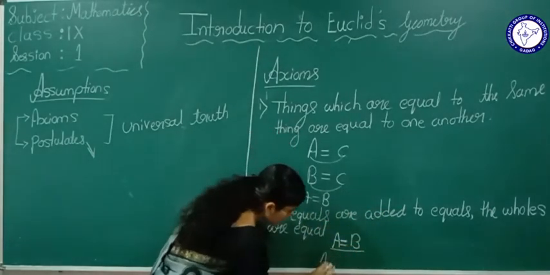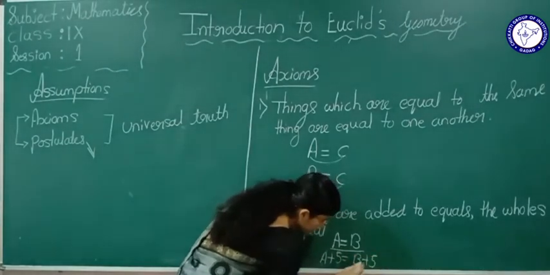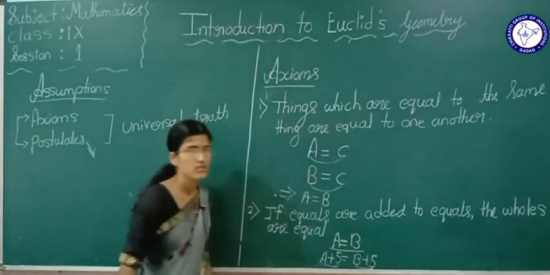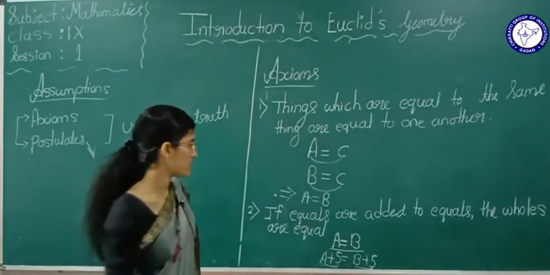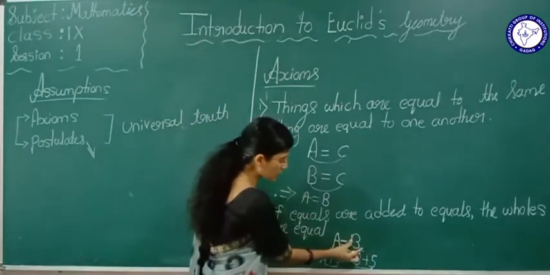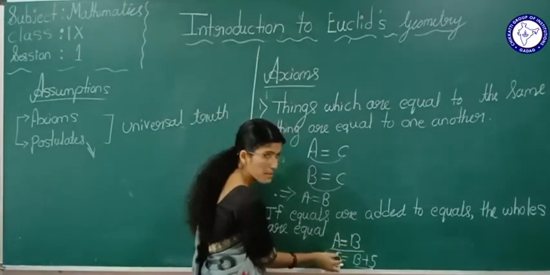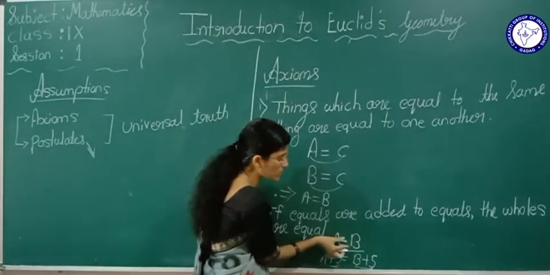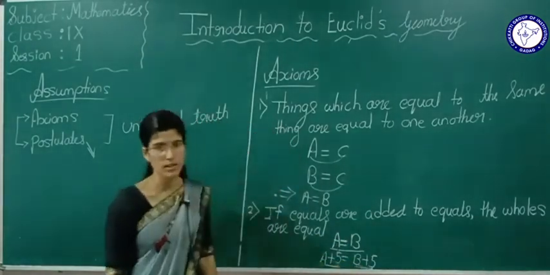If I add 5 here and 5 here, what can we tell? This answer will also be equal. Yes or no? This is the truth. We don't want any proof here. If A and B are equal and I am adding 5 to both, if equals are added to equals, the resultant will also be equal.